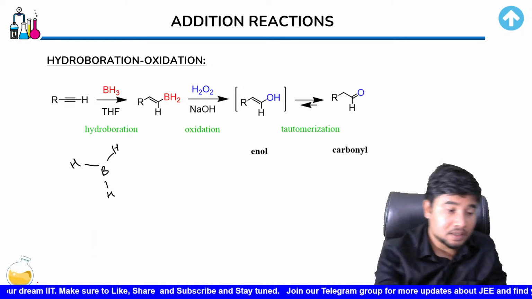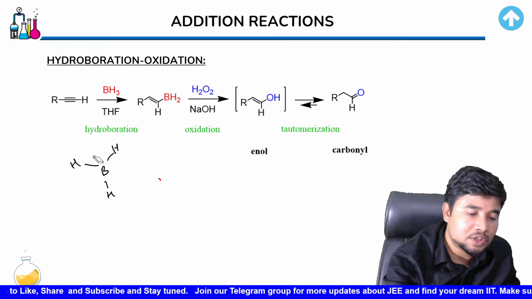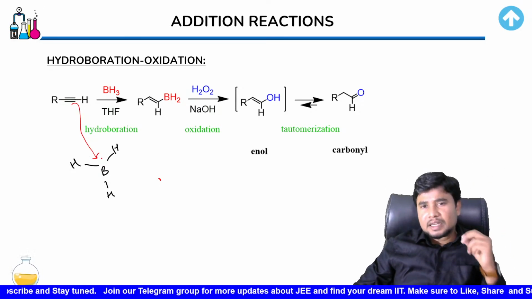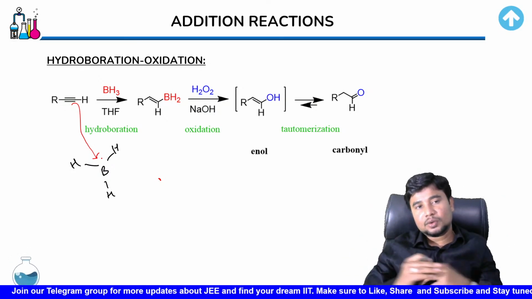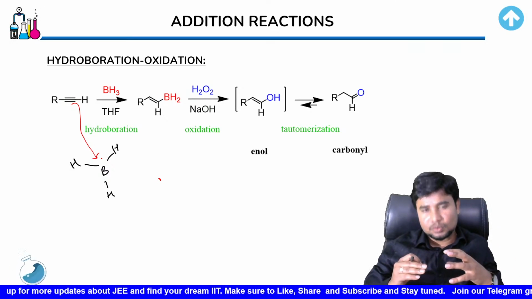So for that reason, this electron pair over here would be given to this boron. Remember which electron would be coming over here, and which atom would be attacking over here? A less hindered atom would try to attack, because boron has this flanking hydrogen atom. A more hindered carbon cannot easily give its electron density to the atom.